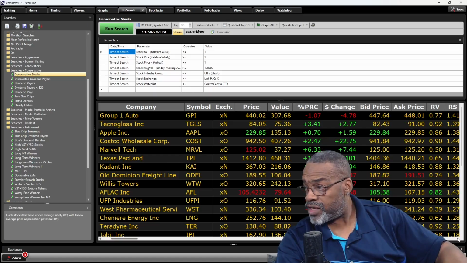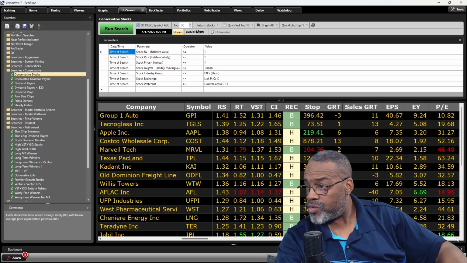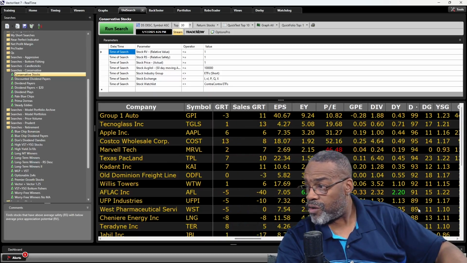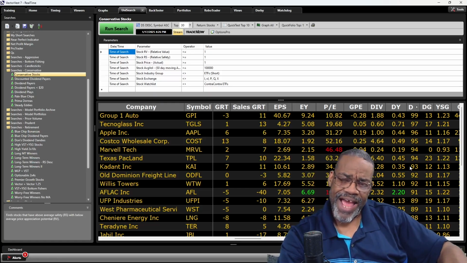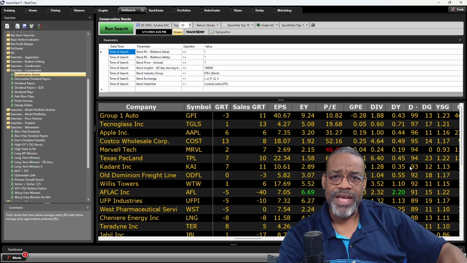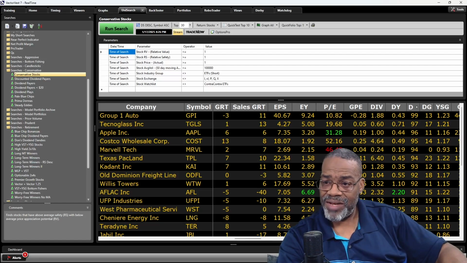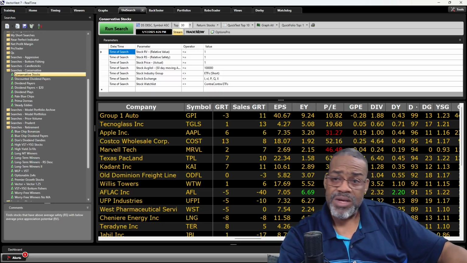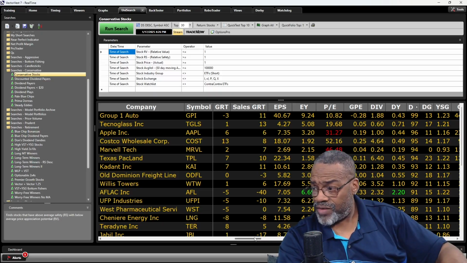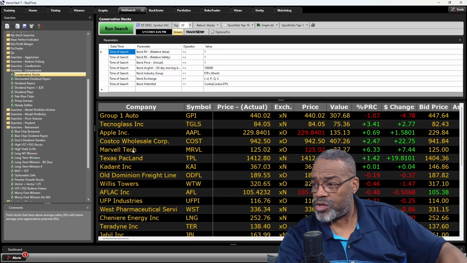Now let's go over to the dividend side. As I move over, all of these stocks pay a dividend because we're sorted by dividend safety. That's going to play a big role when looking at conservative stocks. These dividend safeties are on a scale between 0 and 99, and man, these are safe dividend players. That makes sense when I'm looking at conservative stocks. All right, so Apple, Costco, Marvel.